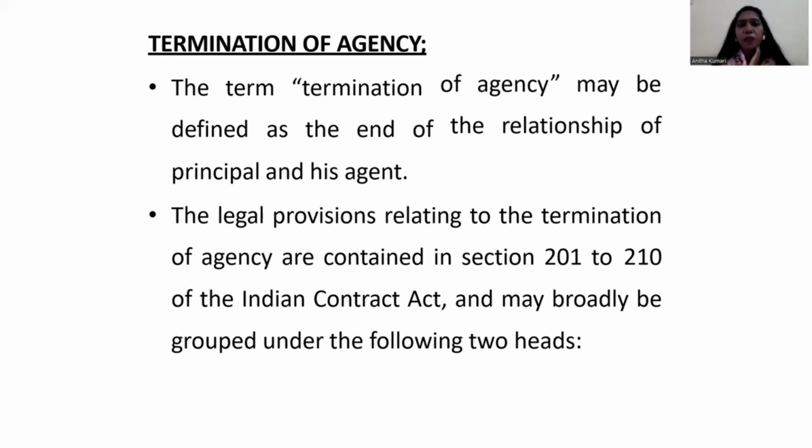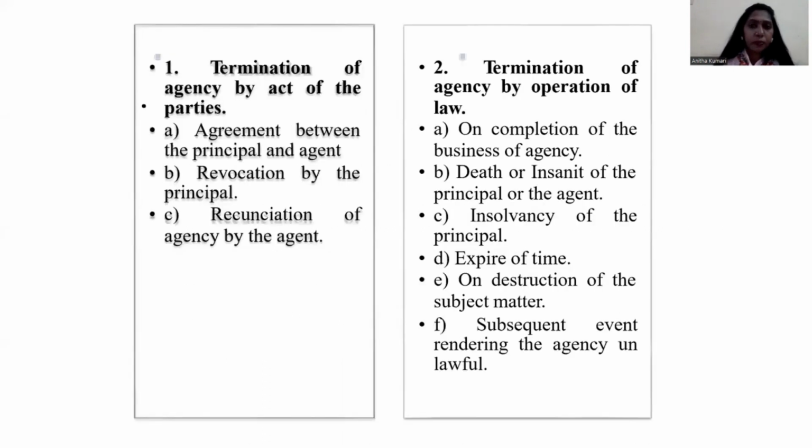The term termination of agency may be defined as the end of the relationship of a principal and his agent. The legal provisions relating to the termination of agency are contained in sections 201 to 210 of the Indian Contract Act, and may broadly be grouped under the following two heads. So there are two types of termination of agency: termination of agency by act of the parties, and termination of agency by operation of law.